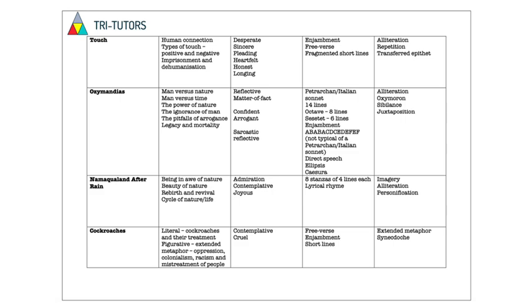The structure is a Petrarchan or Italian sonnet, 14 lines, an octave of 8 lines, sestet of 6 lines. There's enjambment in the poem.